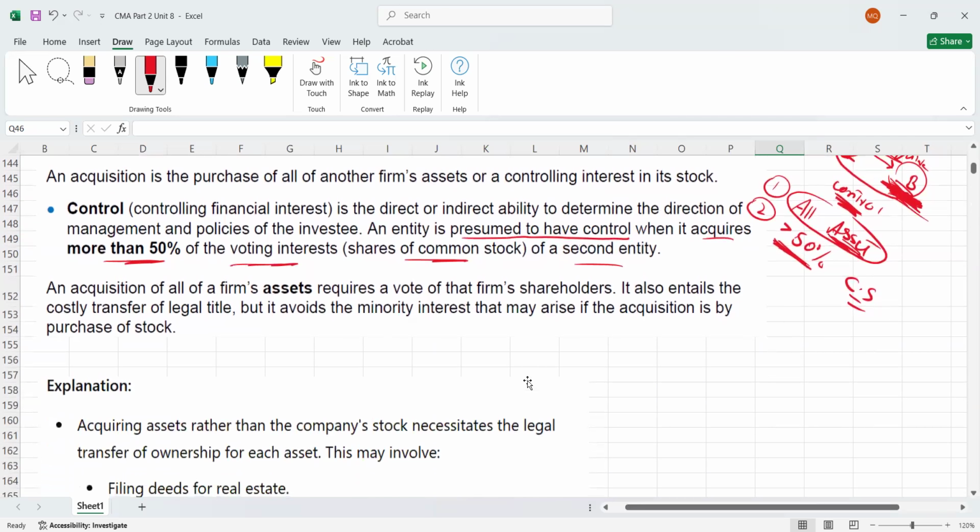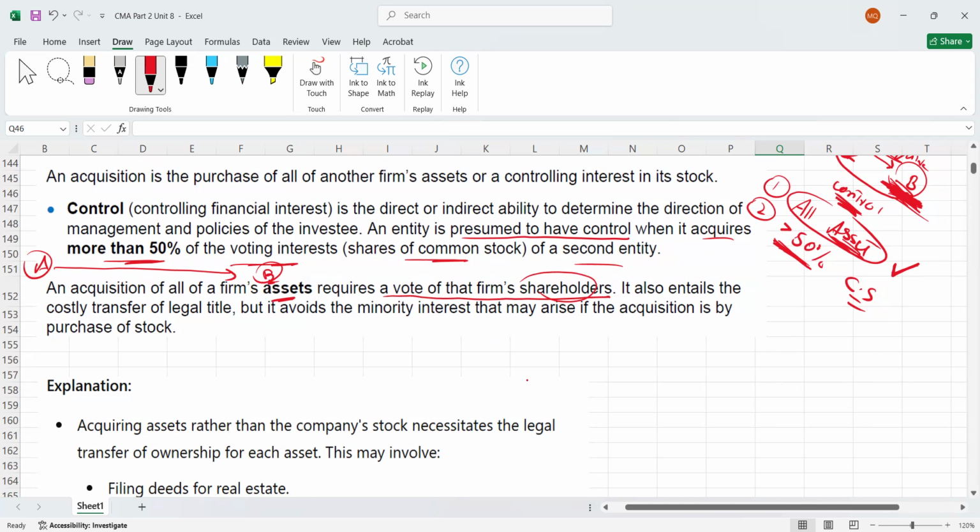So now here we are discussing some key points, okay, if you are doing acquisition of all of a firm's assets. So this is the first choice I'm going to explain. Okay, you got the first option. You can acquire all of the firm's assets. So please remember, if as company A you are acquiring all of the firm's assets, it's not easy. Obviously, if company A wants to buy B's assets, it requires a vote of that firm's shareholders. So it means you need approval from the shareholders of B.